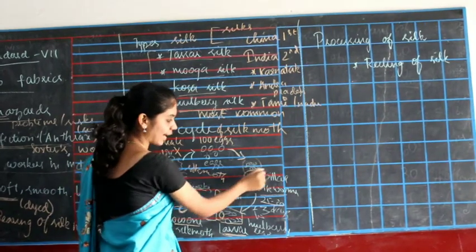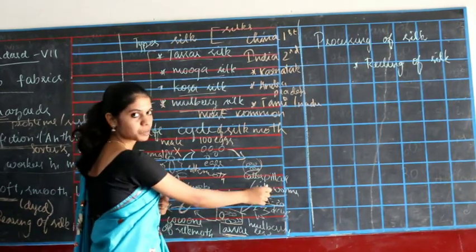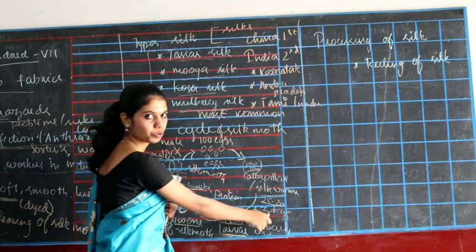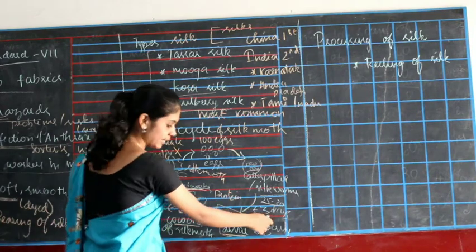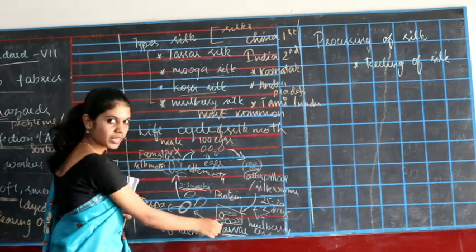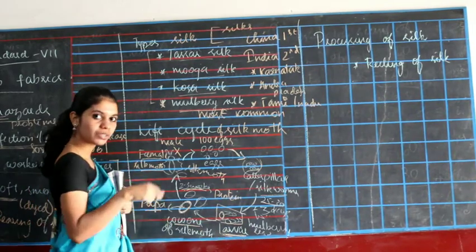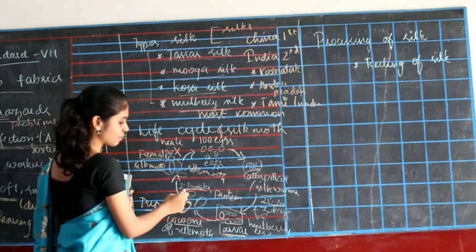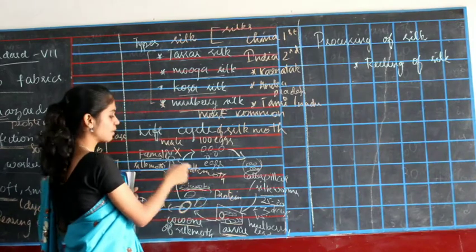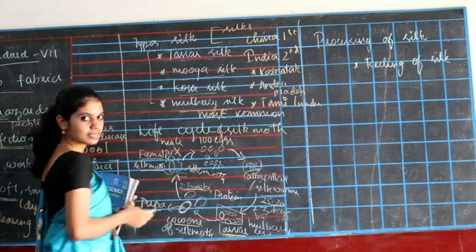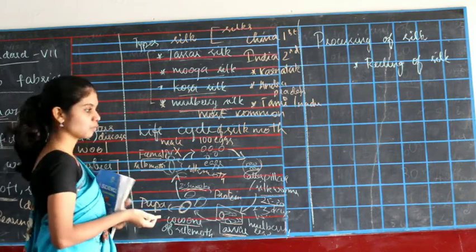Small caterpillars eat mulberry leaves for 25 to 30 days, become larger larvae, form a cocoon around their body, stay there for 2 to 3 weeks and become a silk moth. This is the life cycle of the silk moth.